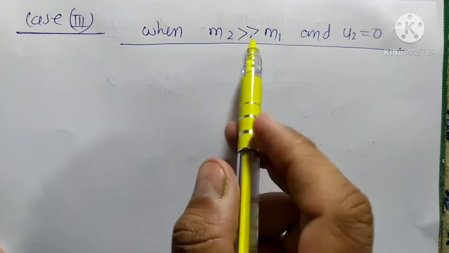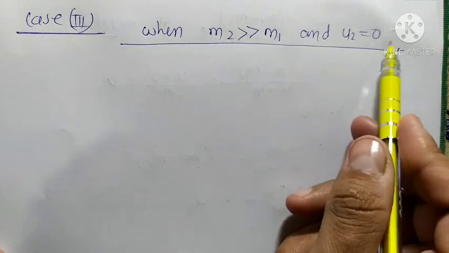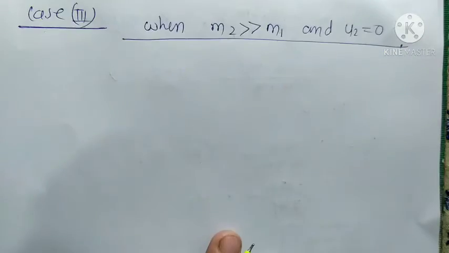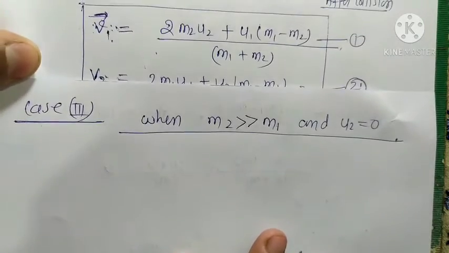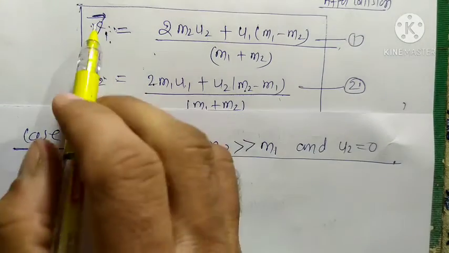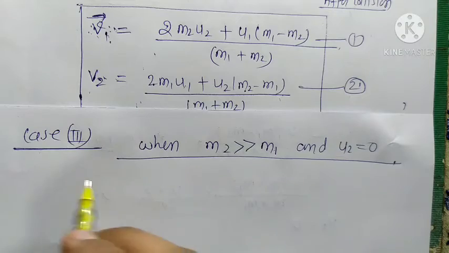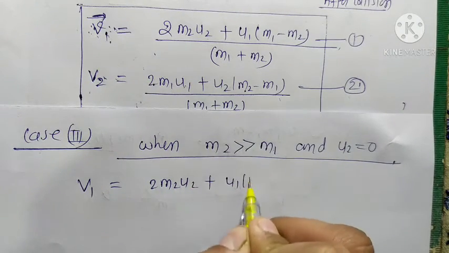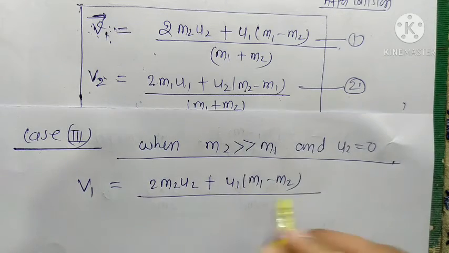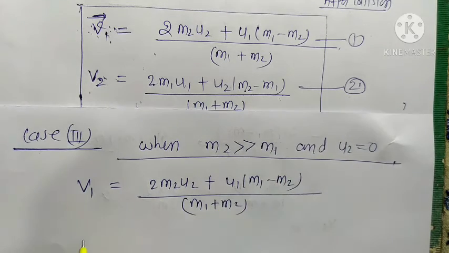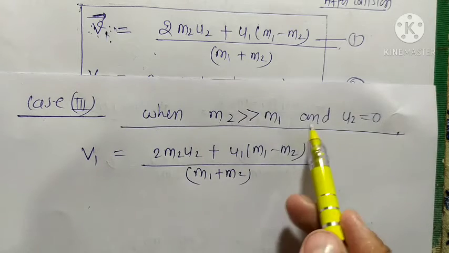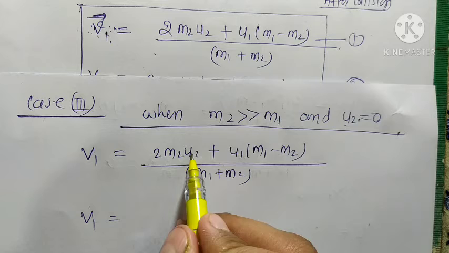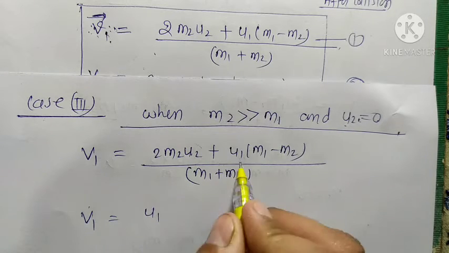Case number 3: when m2 is very much greater than m1 and u2 is equal to 0, I mean the second body is at rest. In this condition, what happens? Firstly we write the expressions of velocities v1 and v2. We always need these two equations, number 1 and 2. Firstly we write v1 is equal to 2m2 u2 plus u1 (m1 minus m2) upon (m1 plus m2). We put u2 is equal to 0, so this term becomes 0.